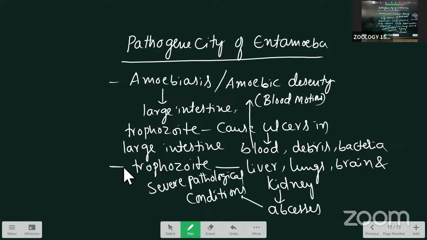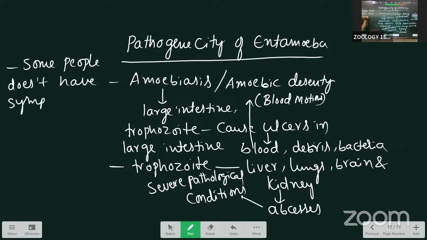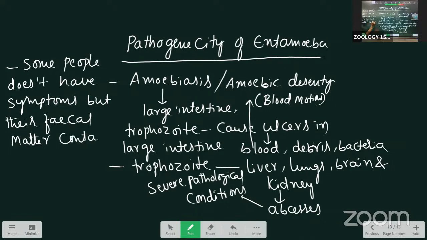Next, the asymptomatic cyst passers. Some people don't have any symptoms, but their fecal matter contains tetranucleated cysts. These are the infective stage. Tetranucleated cysts.